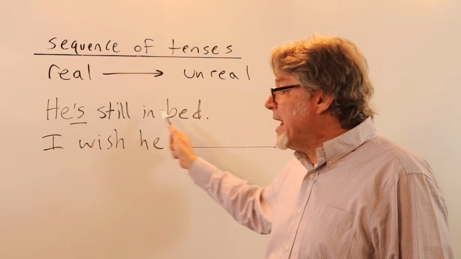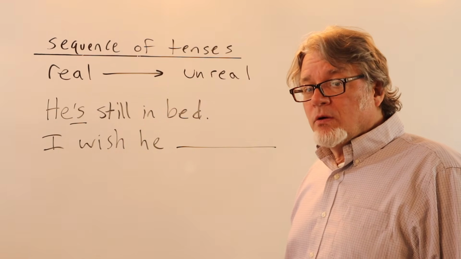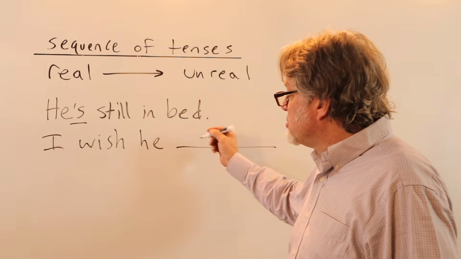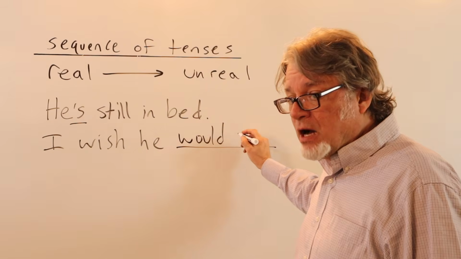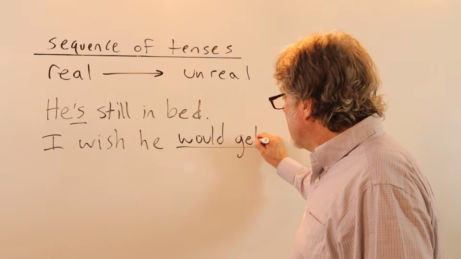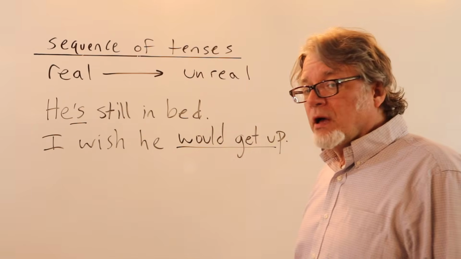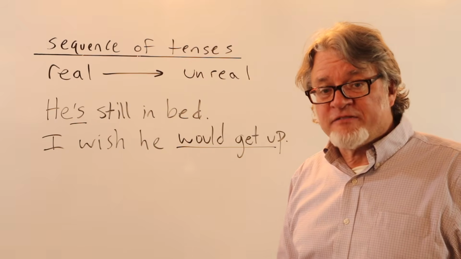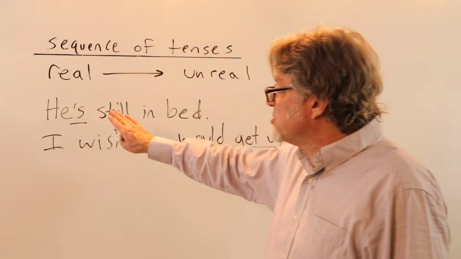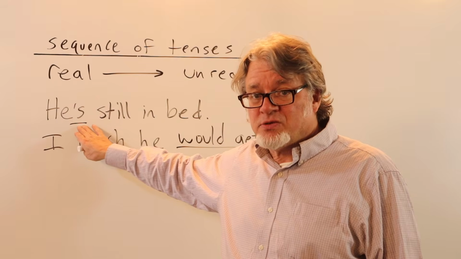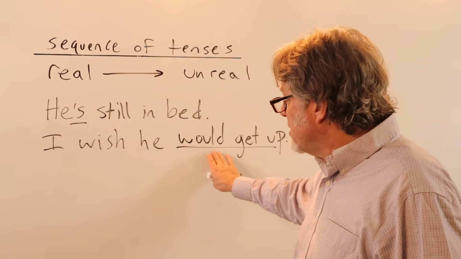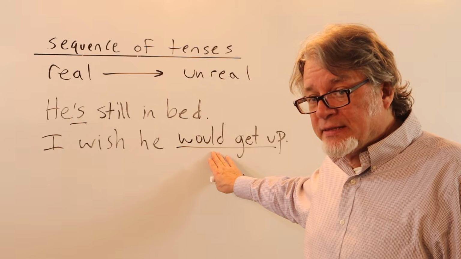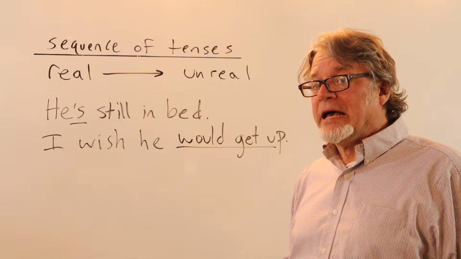What do you want to say? You could say, I wish he would get up. Or, I wish he would get out of bed. You could say, I wish he weren't still in bed. That's okay too. But I think in most cases, people would probably say something like this. I wish he would get up.